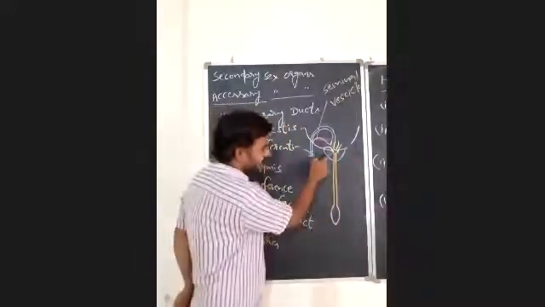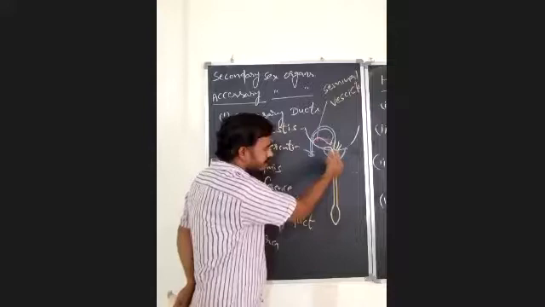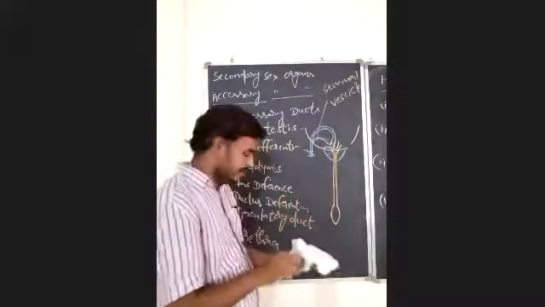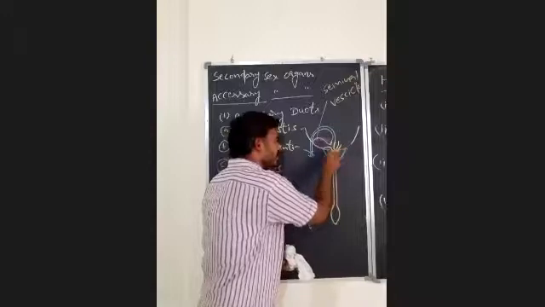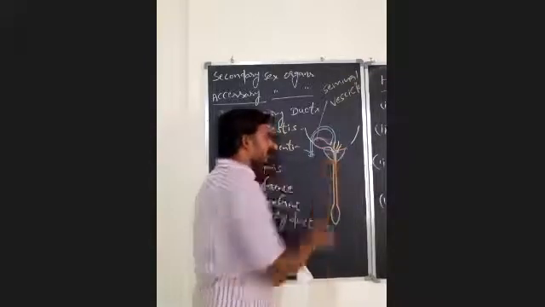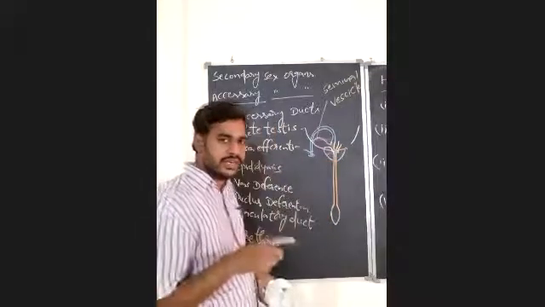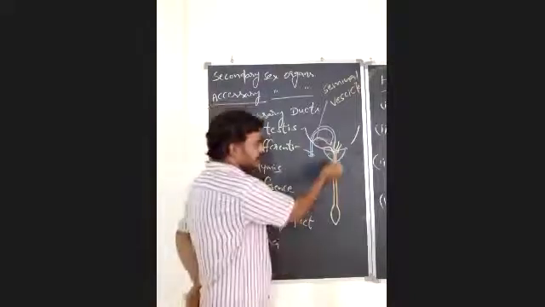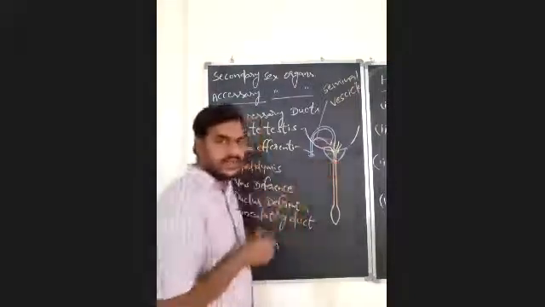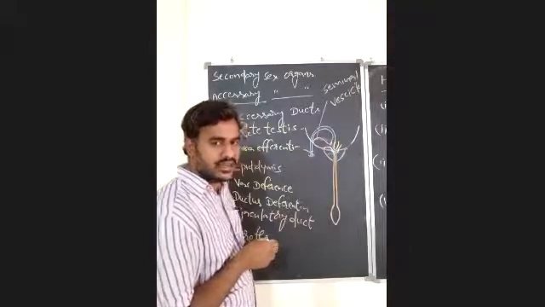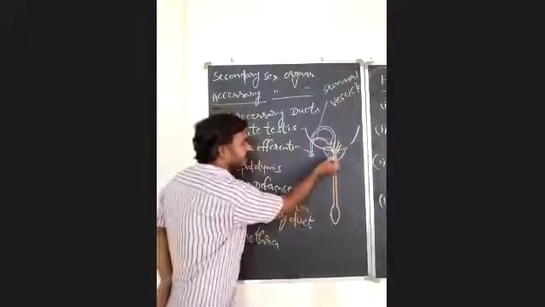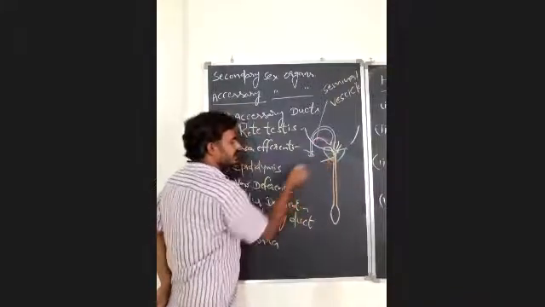It is located in between the left and right parts of a single prostate gland. So this part of the urethra which is surrounded by that prostate gland is known as the prostatic urethra.